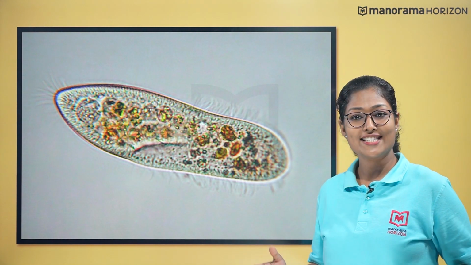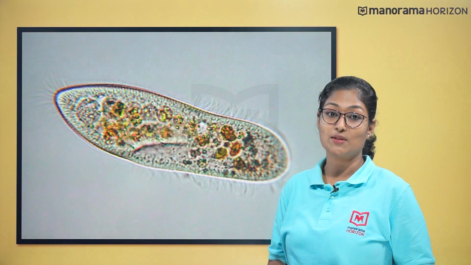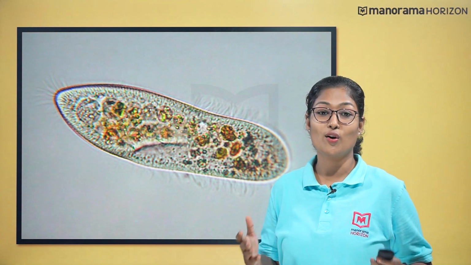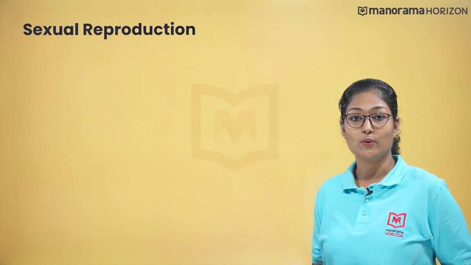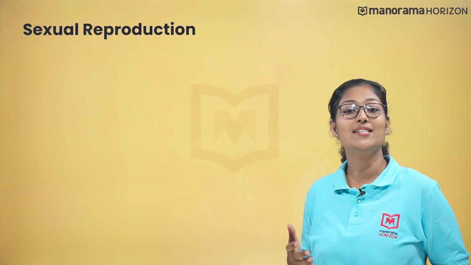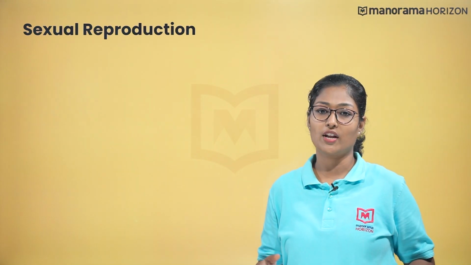We know that asexual modes of reproduction are exhibited by unicellular organisms. But how do multicellular organisms reproduce? Sexual reproduction is a process by which most animals and plants reproduce. In many animals, it is the only mode of reproduction.